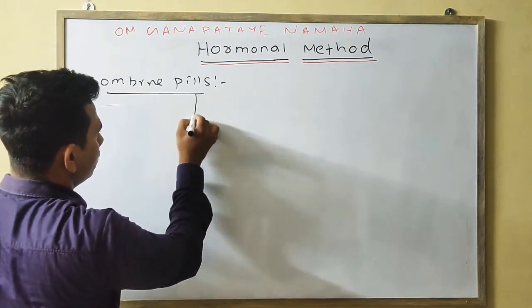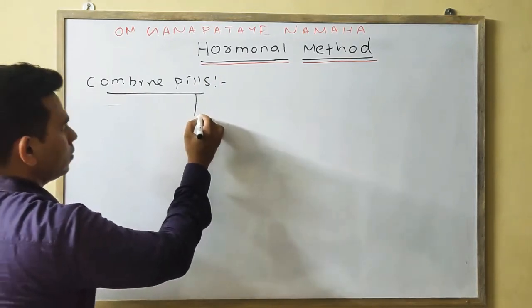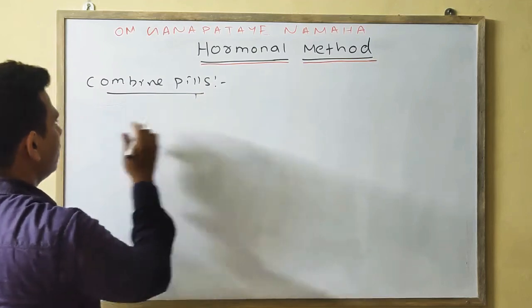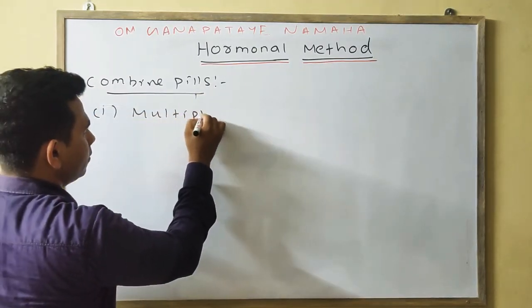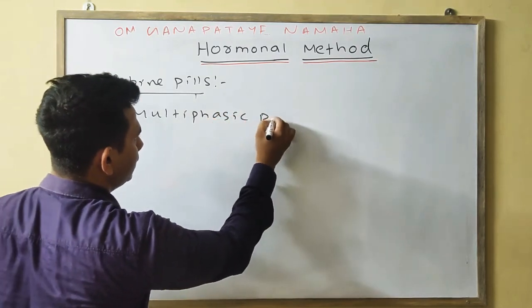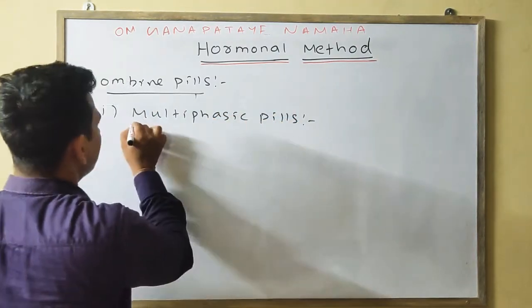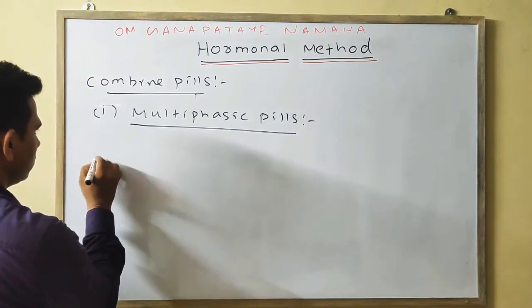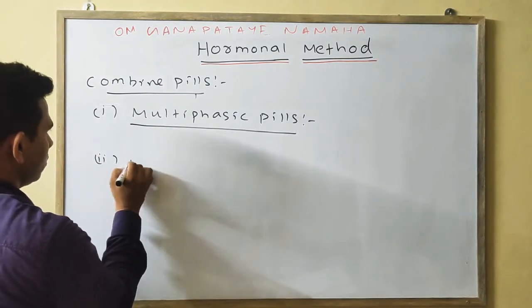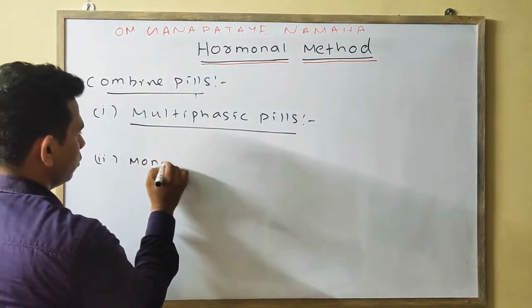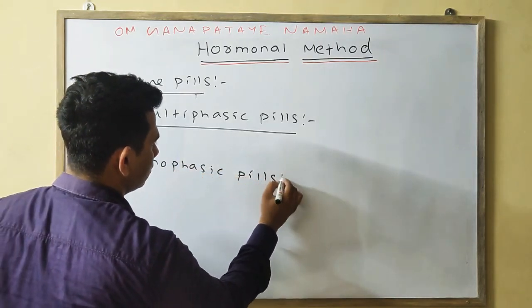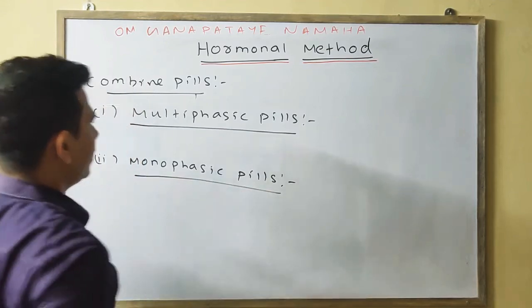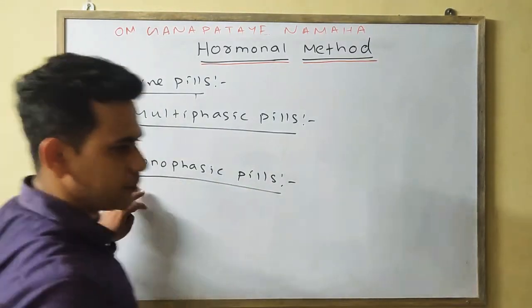Okay, I'll write in serially. One is your multiphasic pills, and the other one is your monophasic pills. Okay. So what is the multiphasic, what is the monophasic?